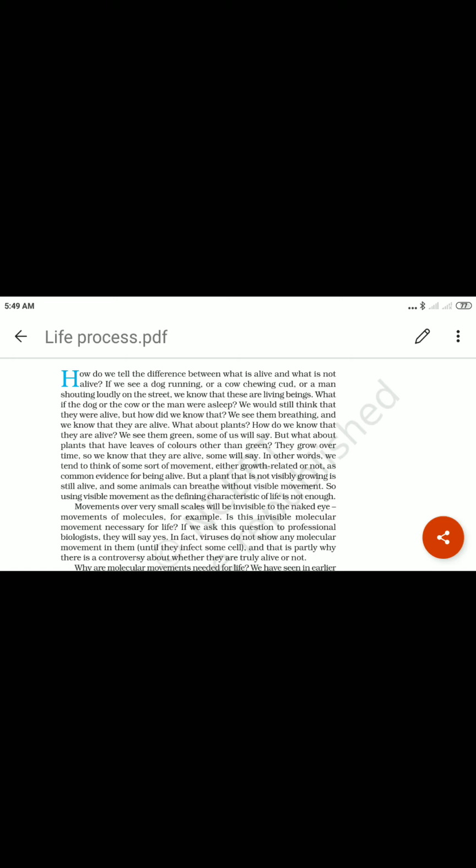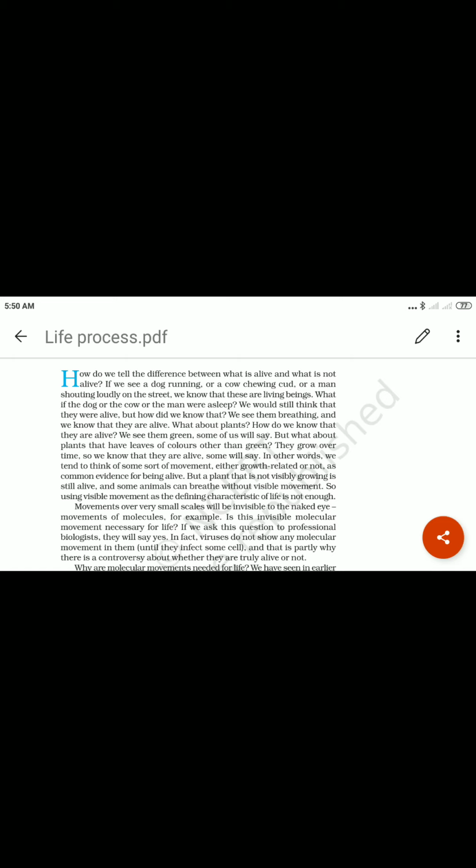But what about a plant that has leaves of a color other than green? They grow over time, so we know that they are alive.